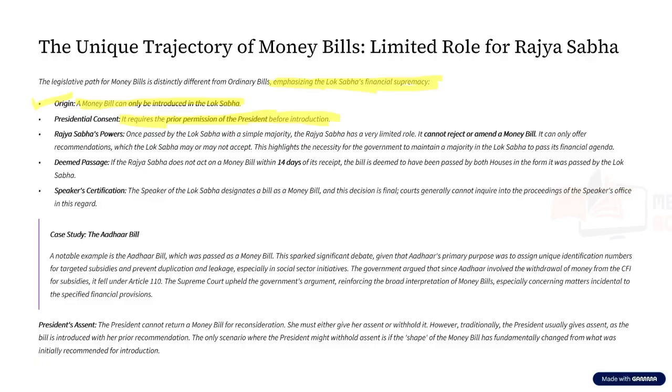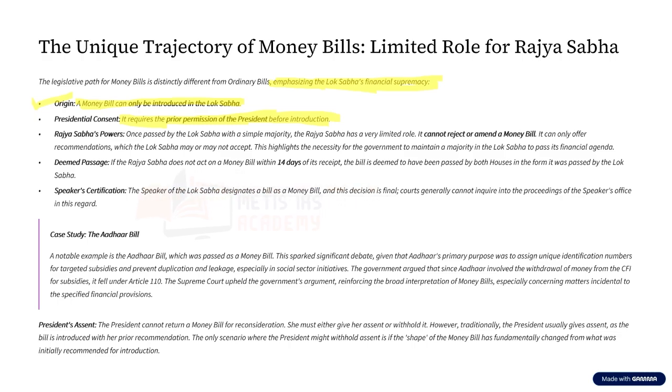Okay. Next, another very important thing. Can a private member introduce a money bill? Now, who is a private member? As we discussed, any member who is not a minister is what we call a private member. So the question is, can a private member introduce a money bill?